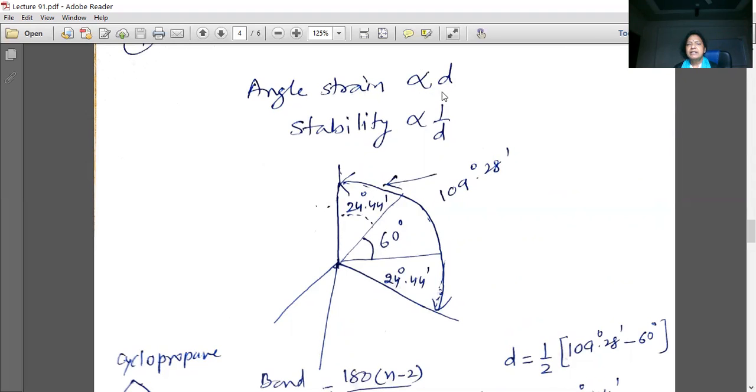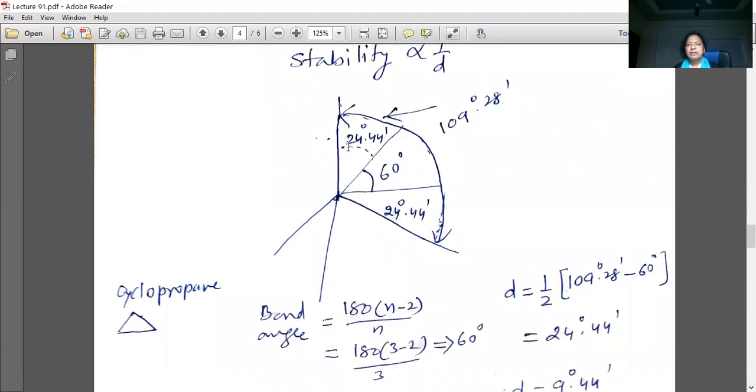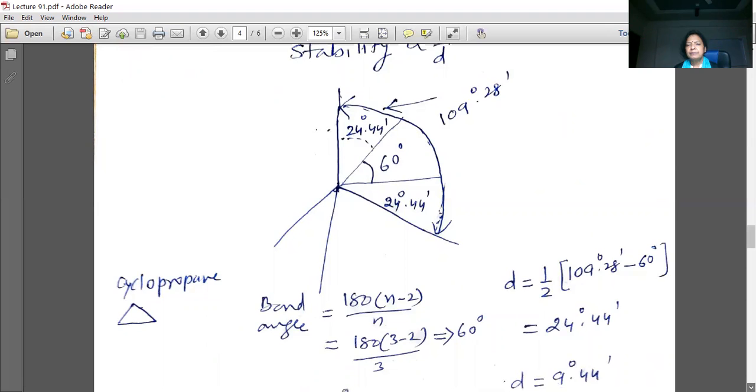Angle strain is directly proportional to angle of deviation, and stability is inversely proportional to angle of deviation. So in case of cyclopropane, bond angle is 60 degree and the angle of deviation is 24 degree 44 minutes.